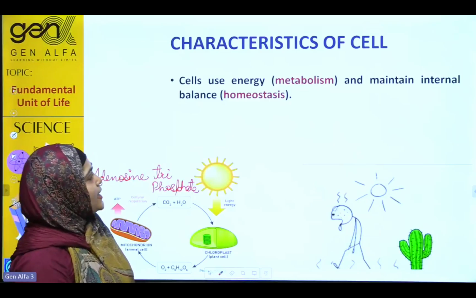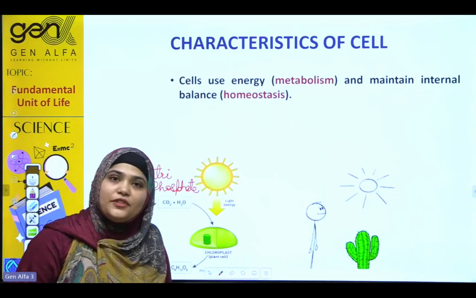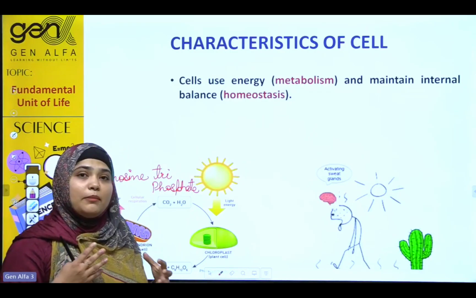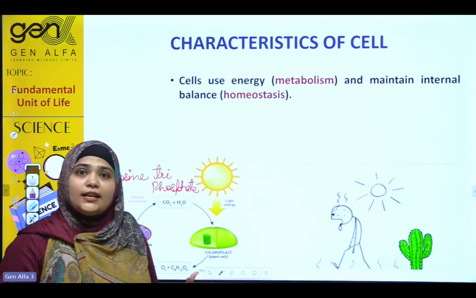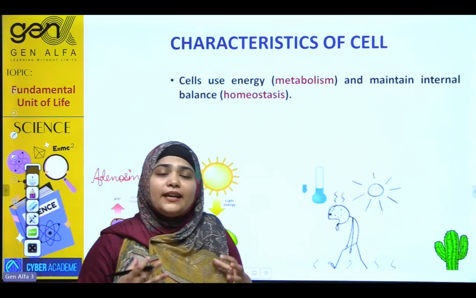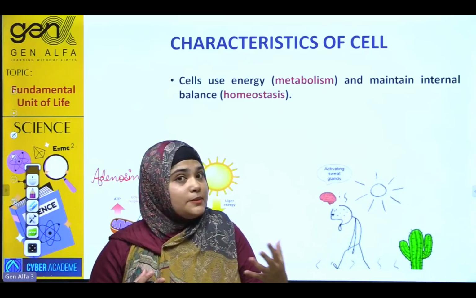Next, it maintains internal balance. Yes, the cell has the ability to maintain its internal environment. Homeostasis is actually the internal environment. The cell is going to maintain its stable environment despite changes outside.